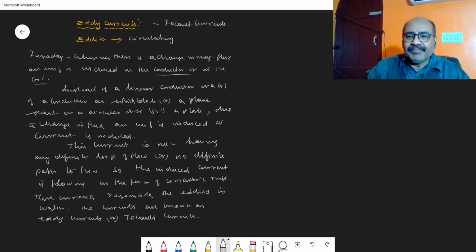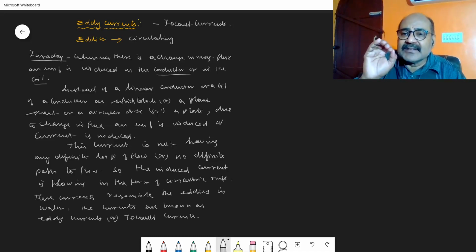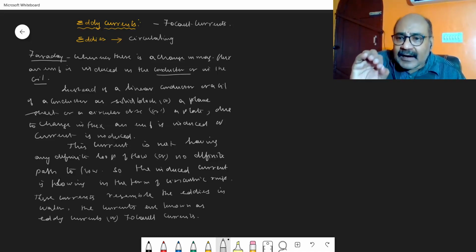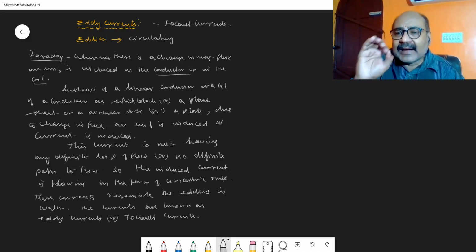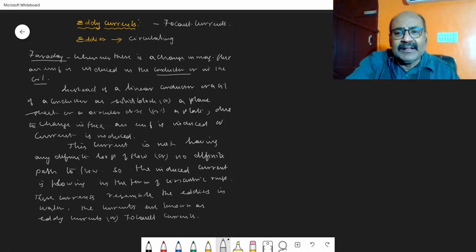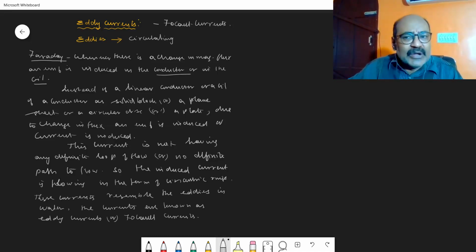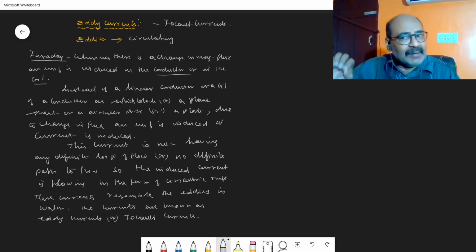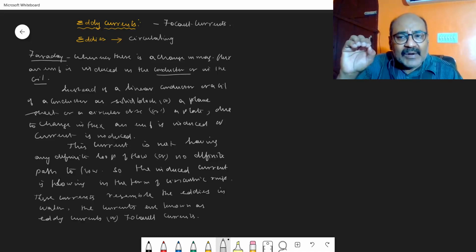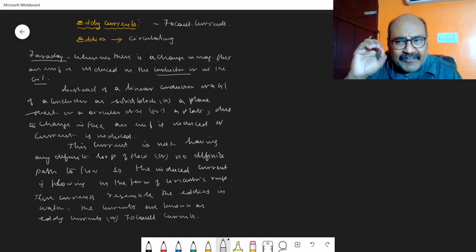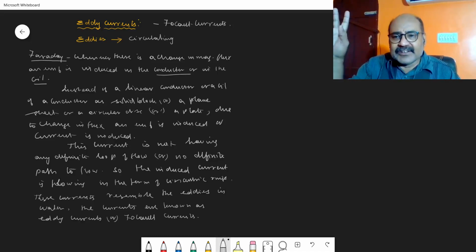Let us recall. According to Faraday, the general law is whenever there is a change in the magnetic flux linked with a coil or with a conductor, an EMF or an electrical current is induced. That current we call the induced current, or the EMF, we call the induced EMF. And we have also stated that the phenomenon is electromagnetic induction.